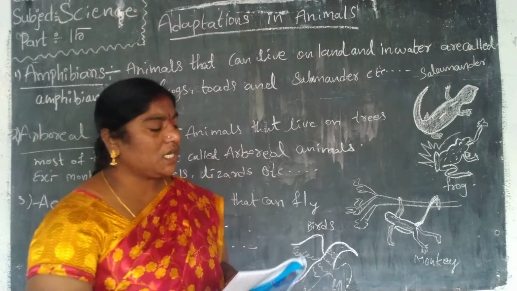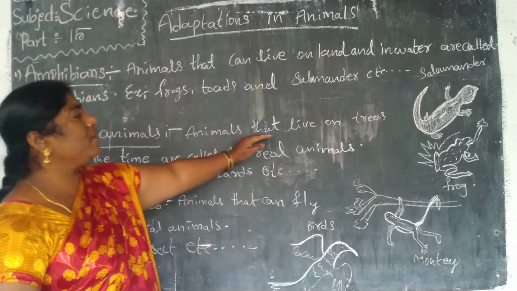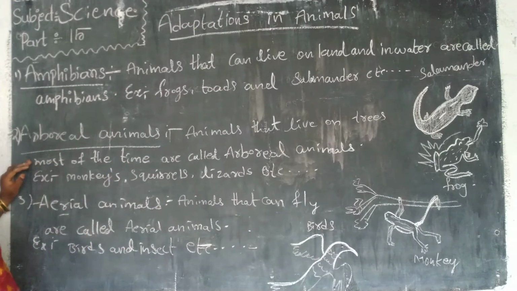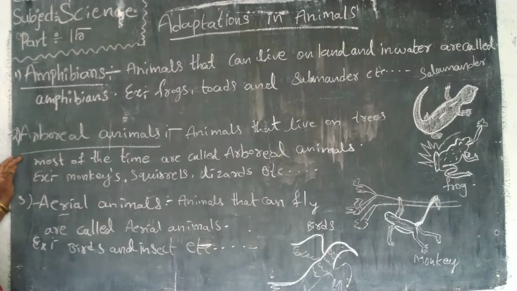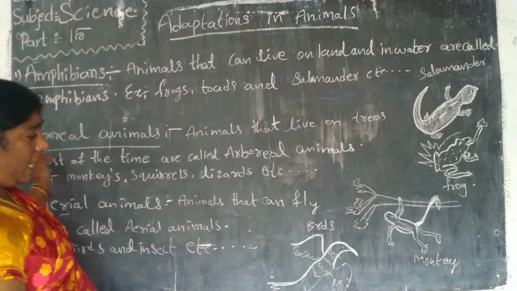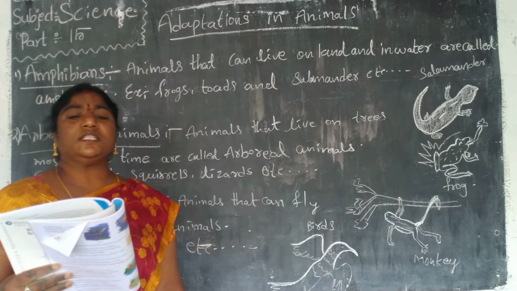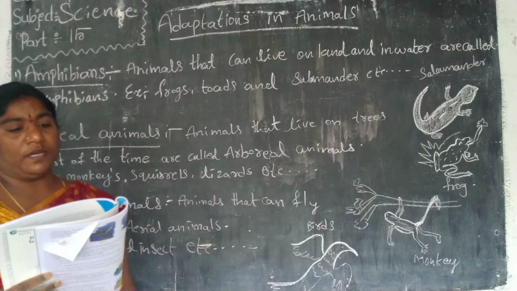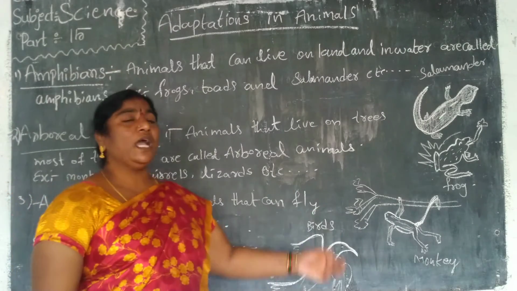Next we will learn about arboreal animals. Animals that live on trees most of the time are called arboreal animals. Examples: monkeys, orangutans, squirrels and lizards are some arboreal animals. Monkeys show the following adaptations.